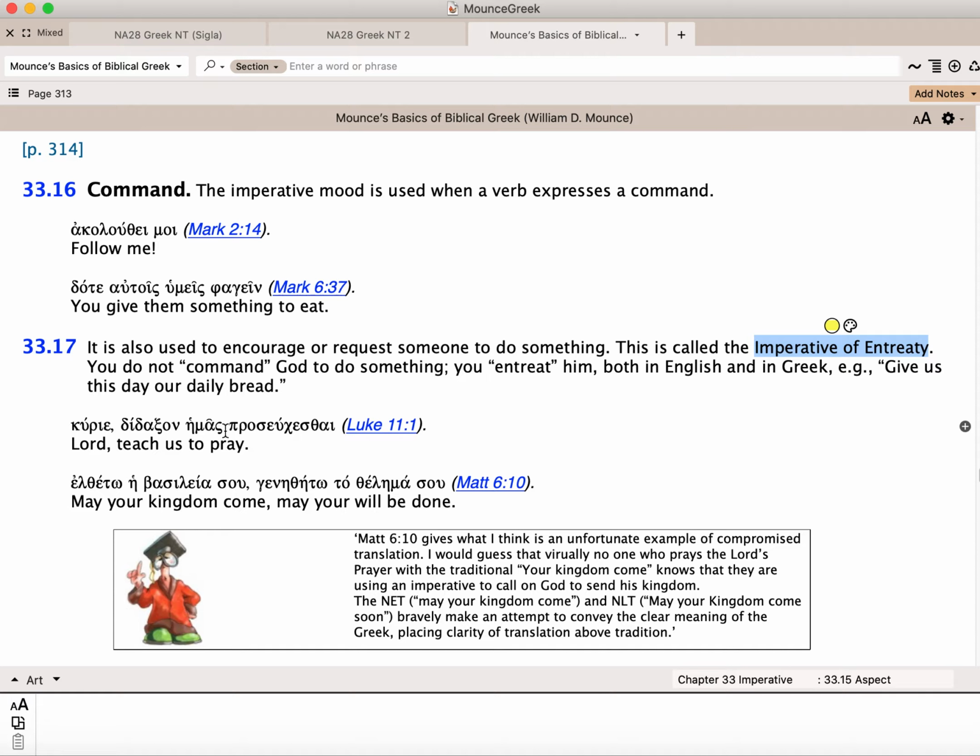So here we have, Lord, didaxon hemas proseuchesthai. Teach us to pray. It's a command, but the disciples are not commanding Jesus, hey, you teach us to pray. The disciples are asking Jesus to teach them to pray. So teach us to pray.